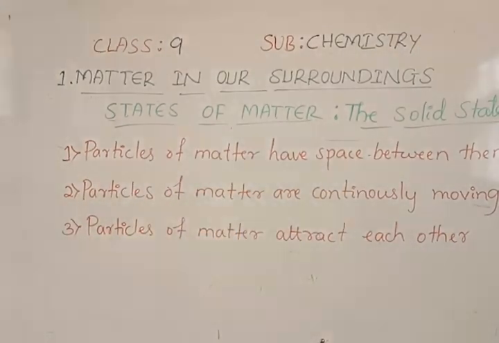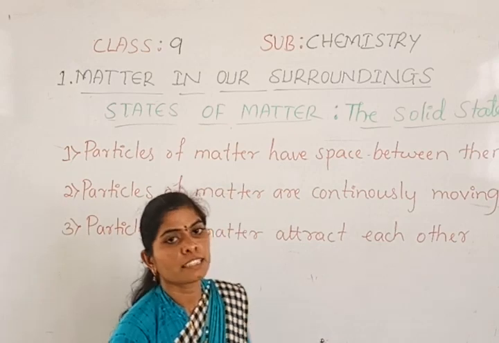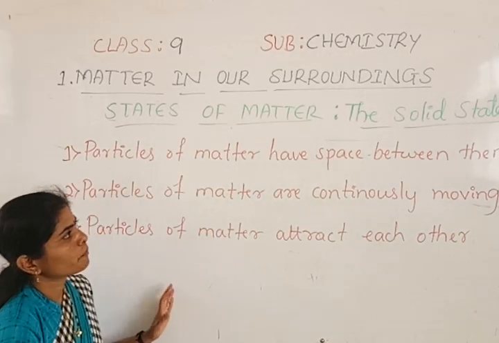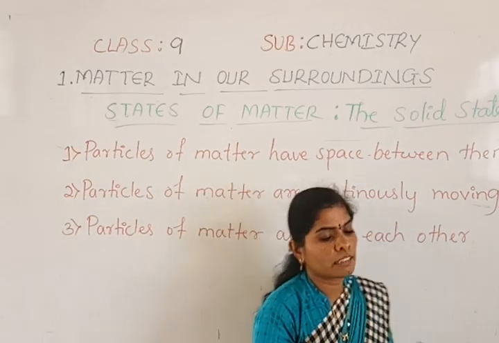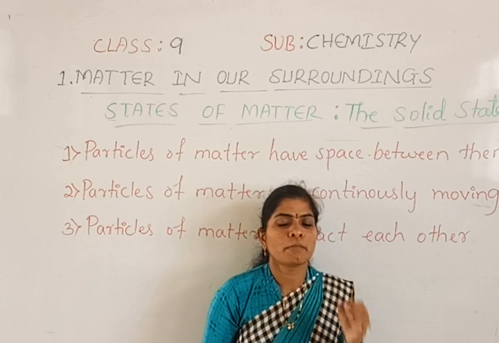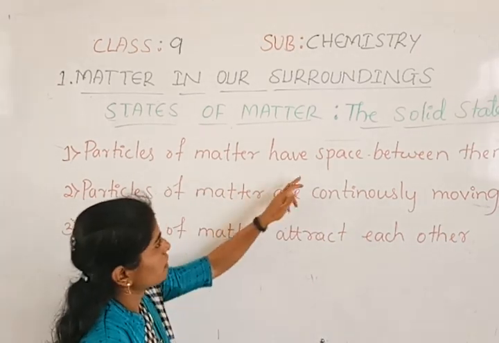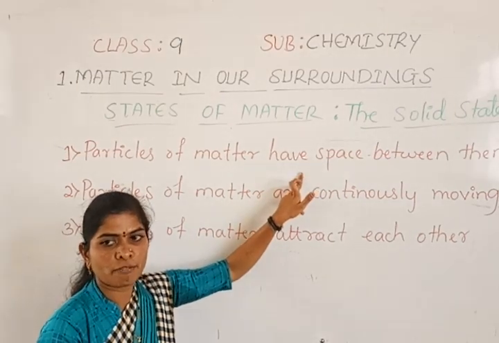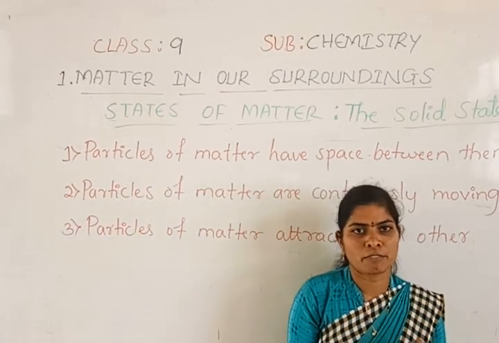So when we say in terms of solids, when we take the solid, now we are having the duster and this board, this pen, they are all the solids. So even though the particles are tightly packed in these solids, they are having some negligible gaps between them. So even the solids, they are having definite shape, but still they have some negligible space between them.